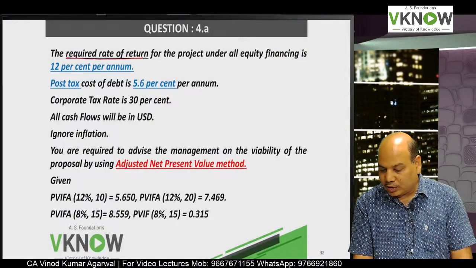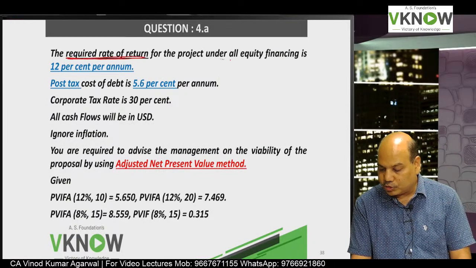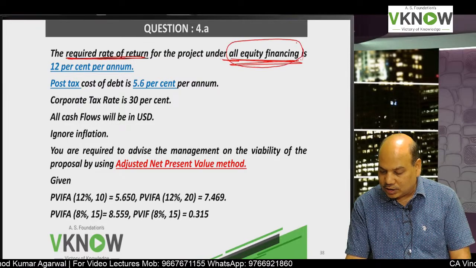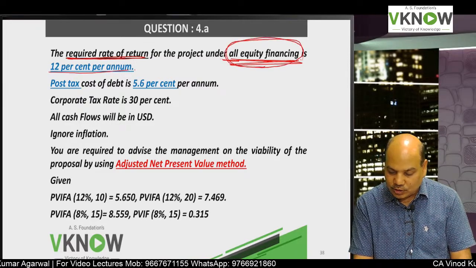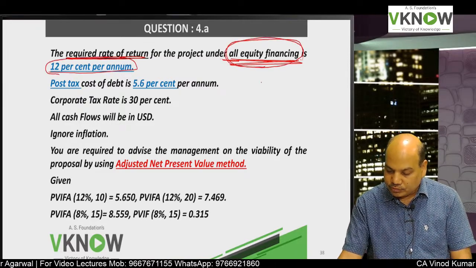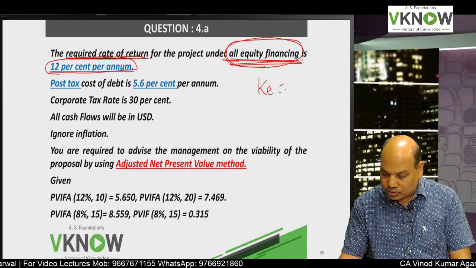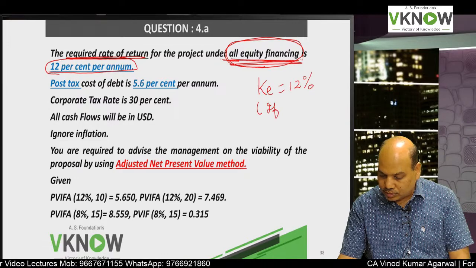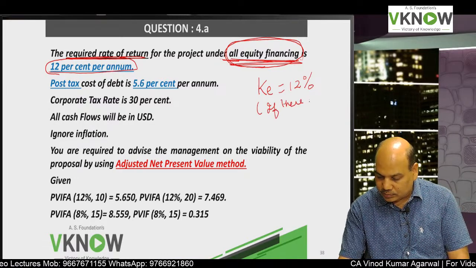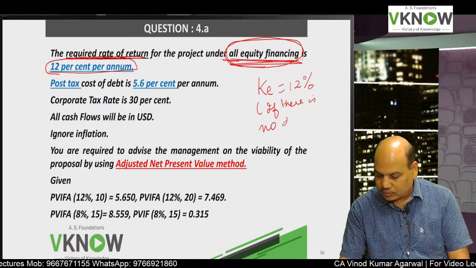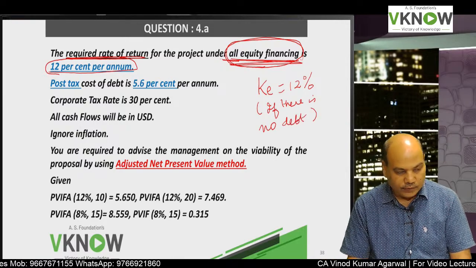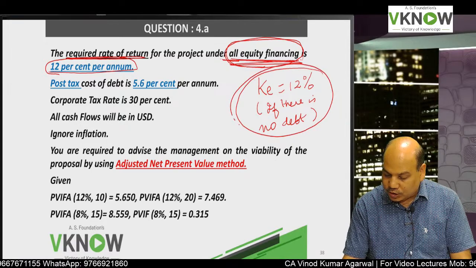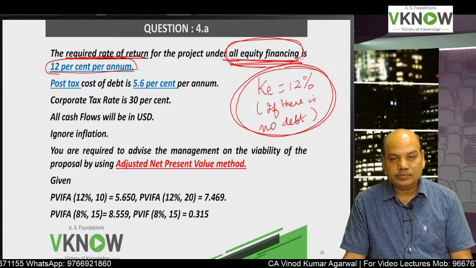The required rate of return for the project under all equity financing, underline all equity financing, is 12% per annum, which means the cost of equity is 12% if there is no debt. If there is no debt, this is called the cost of equity of an unlevered firm.